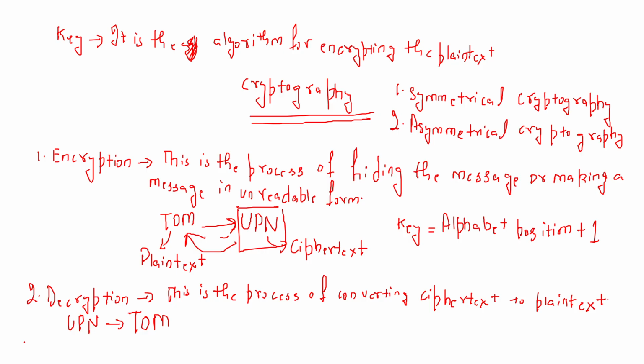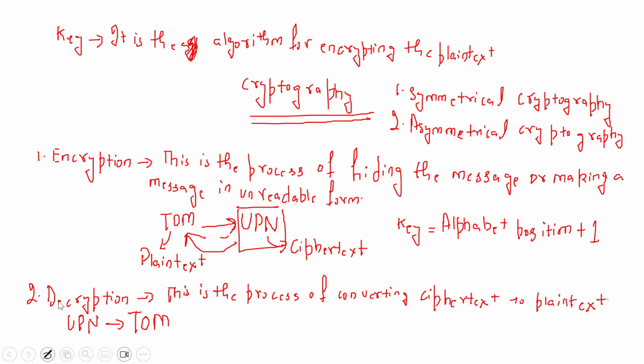This asymmetrical cryptography is the main point of concern in this lecture, because in blockchain technology, we use asymmetrical cryptography, right? So I will go ahead with asymmetrical cryptography now.